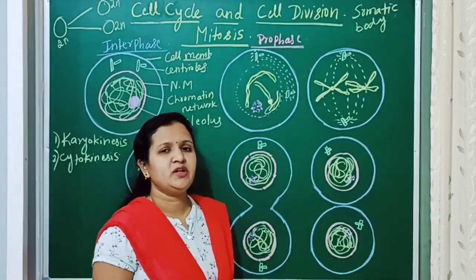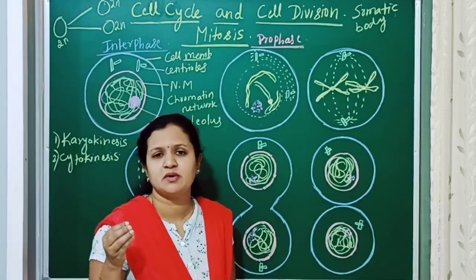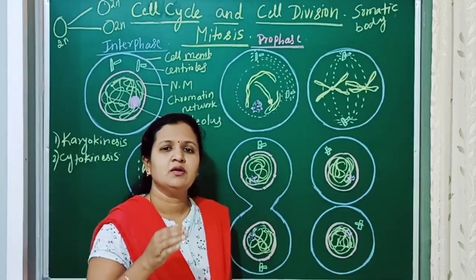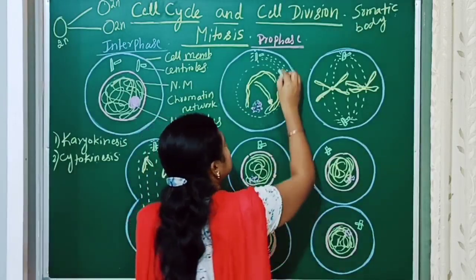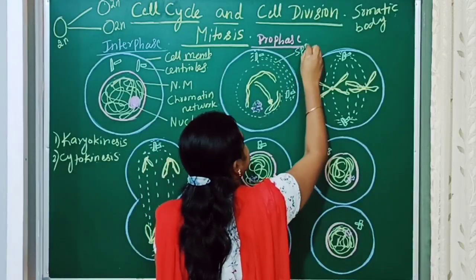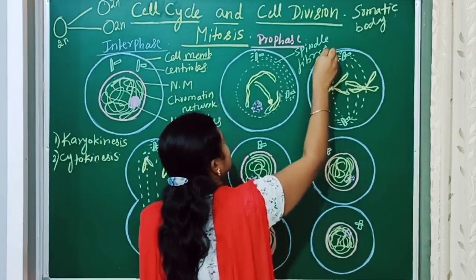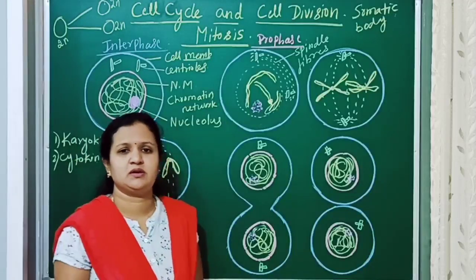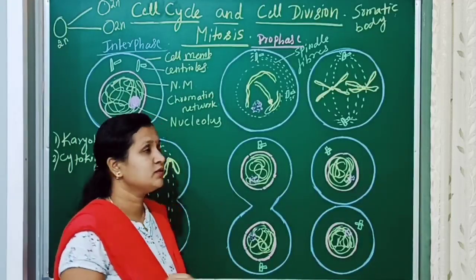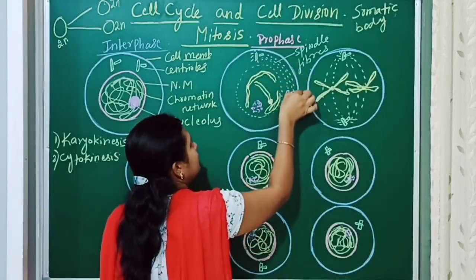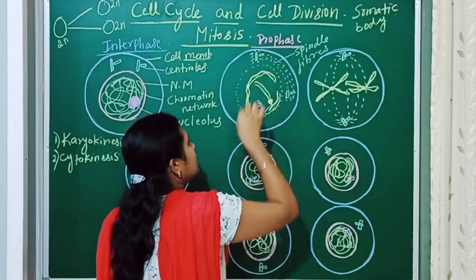The protein filaments, the microtubules, which are called spindle fibers, will start forming.